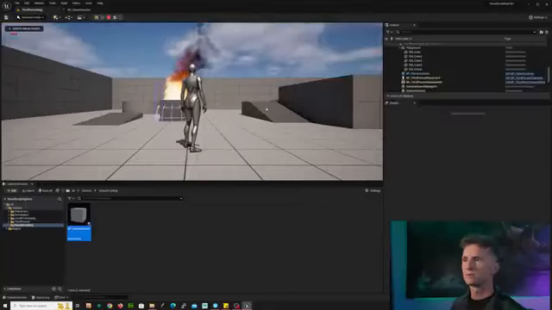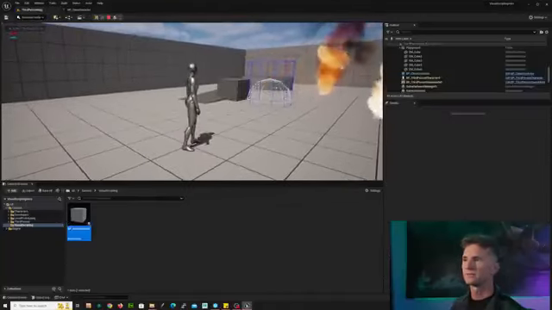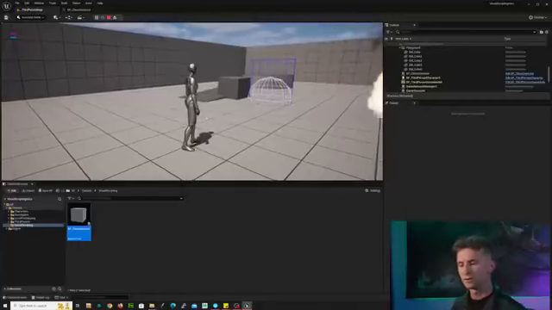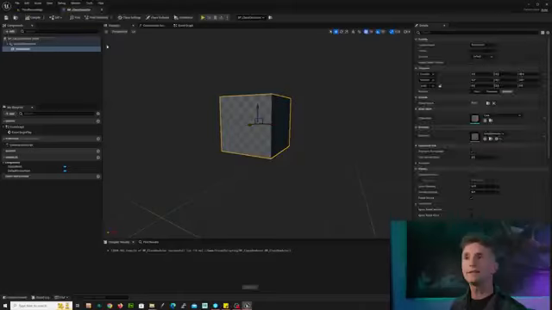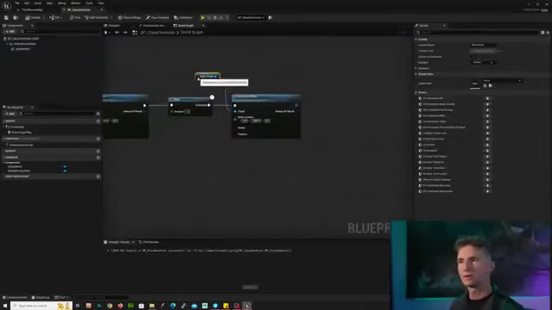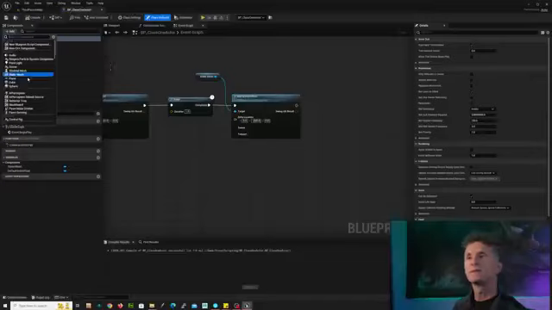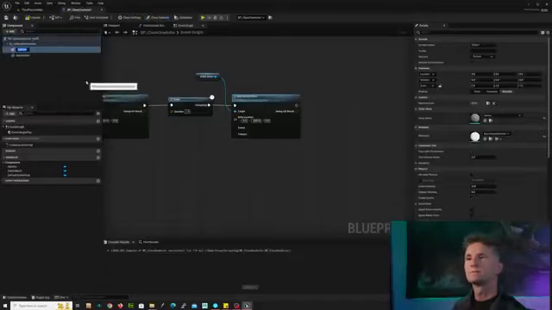You can see our cube is much smaller now. It's not taking over the whole scene. 1 second later, the cube moves. Now we can do this all day long. Anything that we put in our components, we can get reference to, like we've done here for the static mesh. So if I come back here, let's add a sphere.